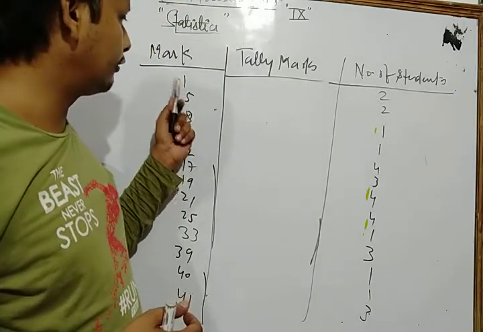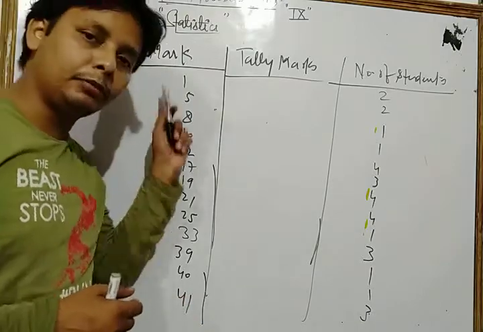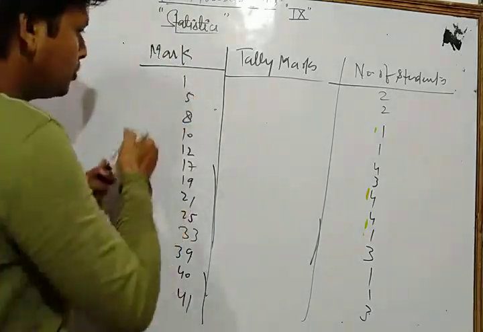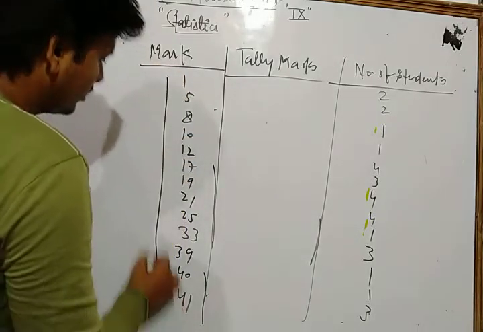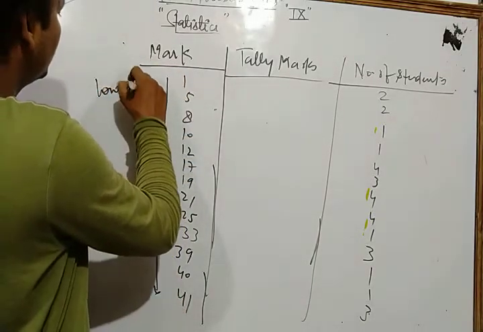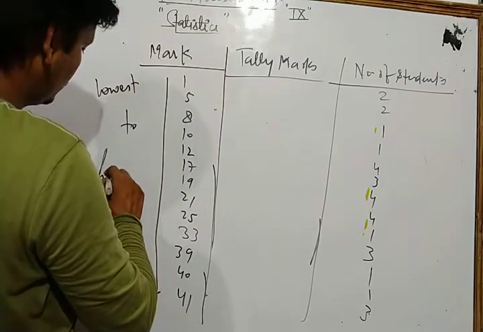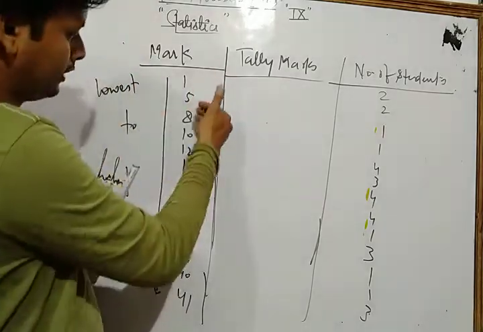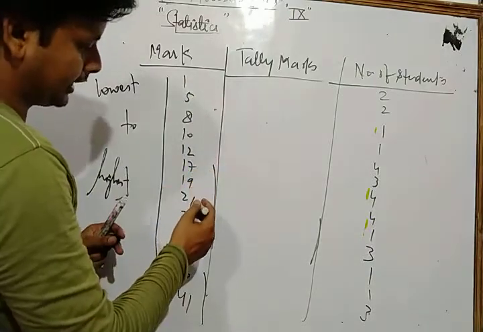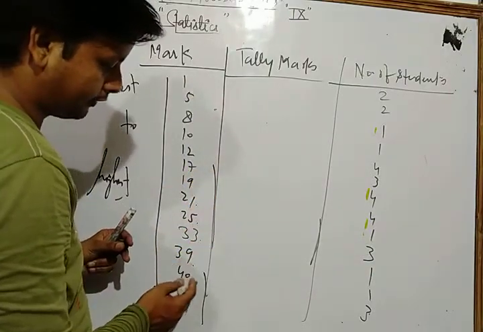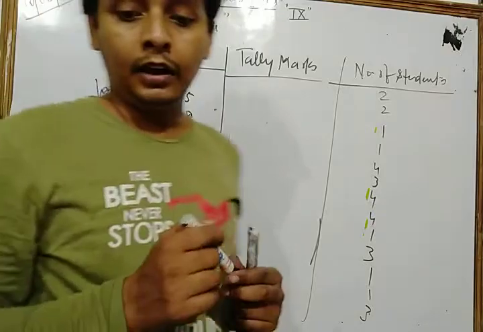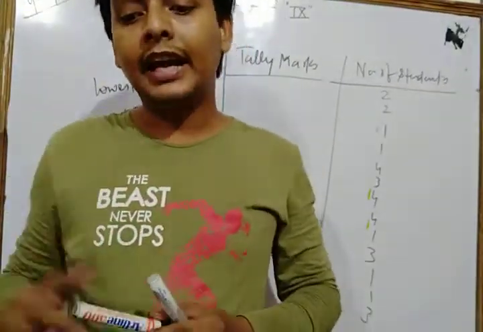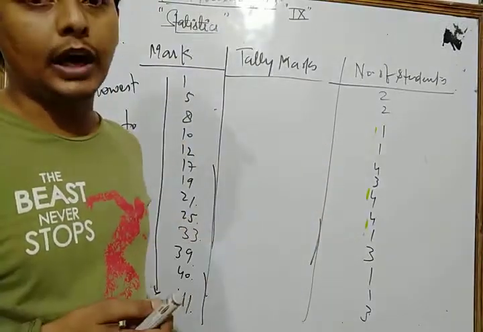Suppose we have 1, 5, 8; here we put the marks of the students in ascending order, lowest to highest: 1, 5, 8, 10, 12, 17, 19, 21, 25, 33, 39, 40 and 41. So first, dear students, in the first column of the table we write all marks from lowest to highest.